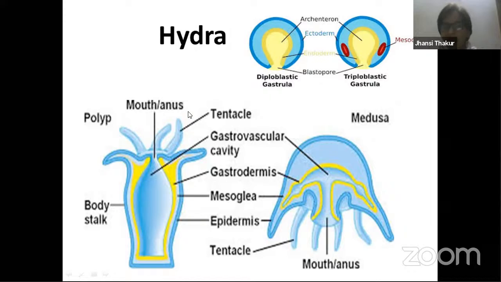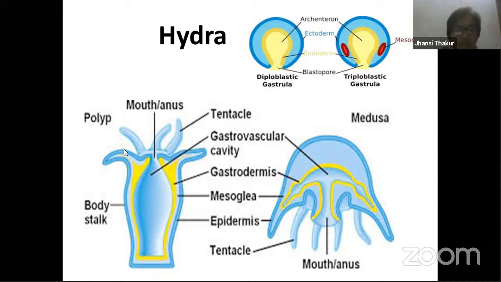So hydra, or for that matter, cnidarians, are diploblastic in nature. Tissues are formed, and these tissues are arranged in the form of layers. Two layers we can see. One is the ectoderm, the other one is the inside layer, which forms the gastrodermis. Because of the presence of two layers coming from two primary germ layers, we call this the diploblastic condition. So coelenterates, all of them, are diploblastic in nature. They have two primary germ layers developing in them: one is ectoderm, the other one is endoderm.